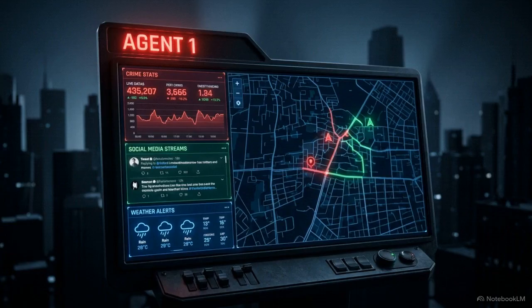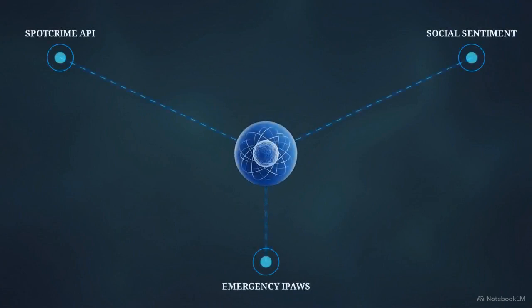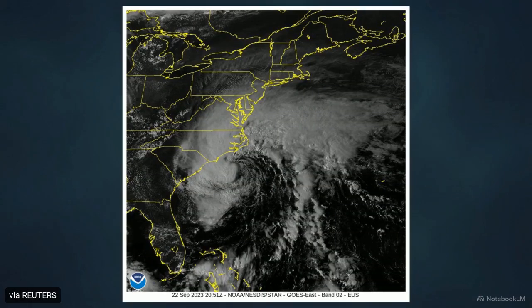The first piece of this architecture is the threat detection agent. You can think of it as a continuous, omnidirectional radar for the user. It constantly pulls in diverse live data feeds. It monitors spot crime APIs for recent incidents, parses social media sentiment to locate civil unrest, and ingests emergency broadcasts directly from local authorities. The system identifies environmental hazards alongside human threats.